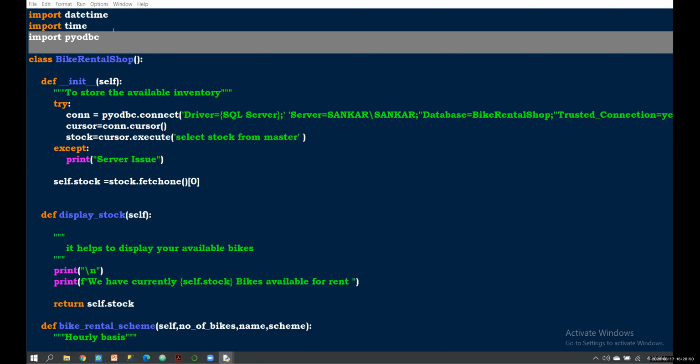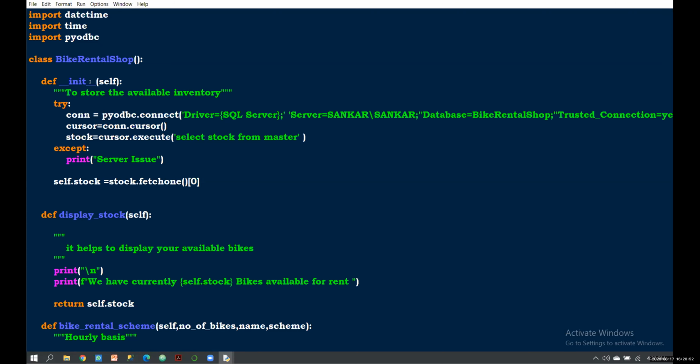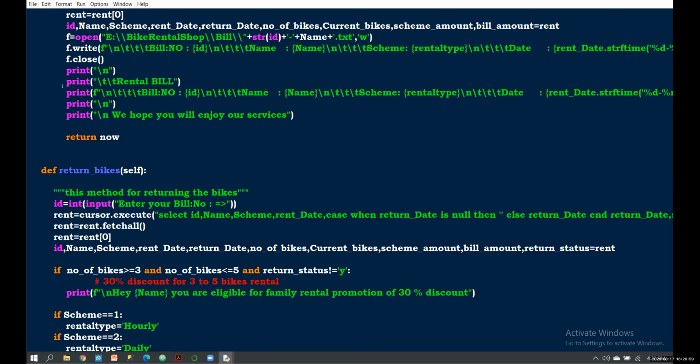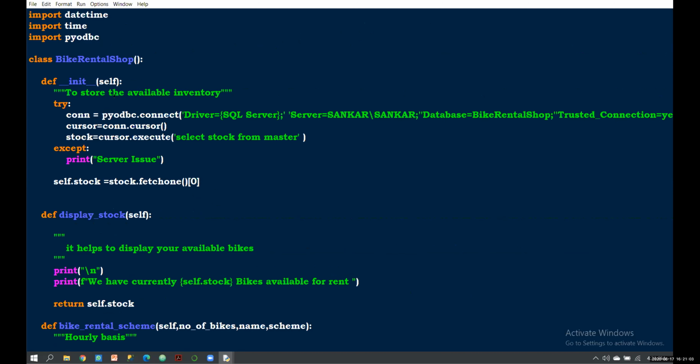Then I have created a bike rental shop class, and here first I try to connect my SQL to the program. That's why I'm using the try and except concept.